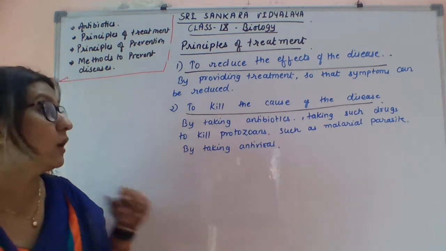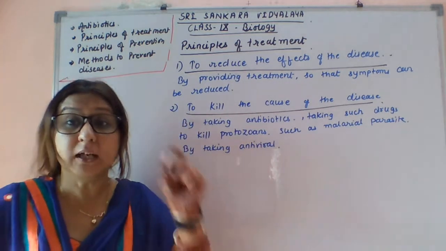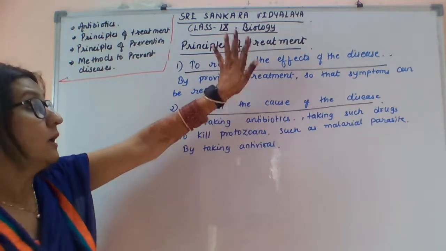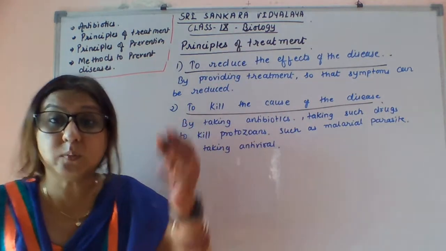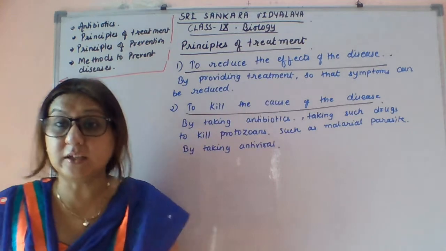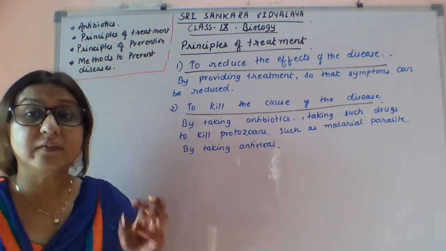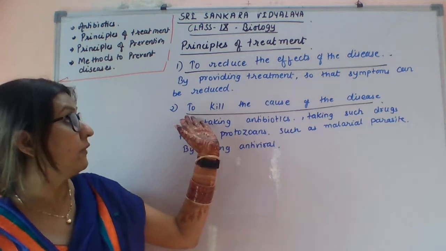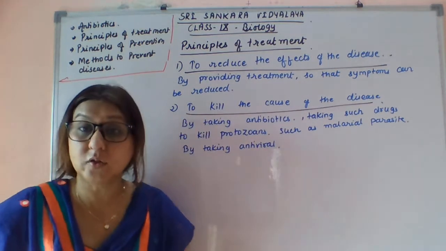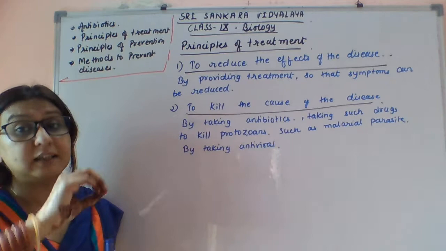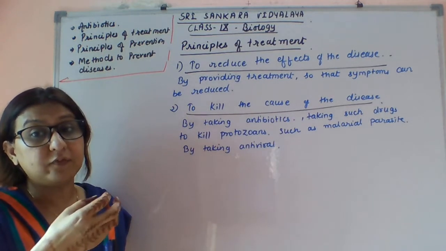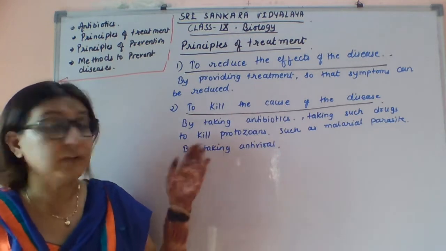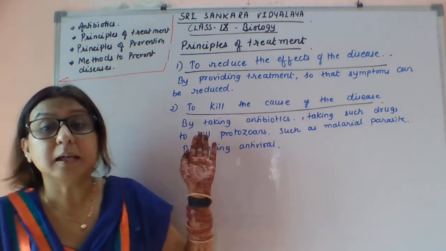Next, you can kill the cause. Next, what is the principle of treatment? Whenever you go to any doctor, they will first prescribe you the medicines which reduce the effects of the disease. And next they will give you antibiotics, or you can say they will give drugs to kill the cause of the disease. If that disease is caused by bacteria, then definitely it will be killed by antibiotics.